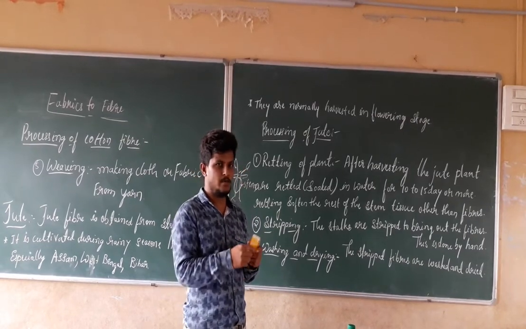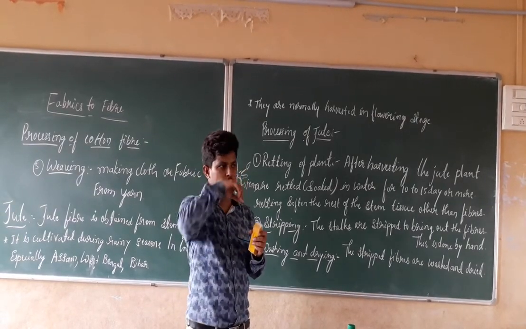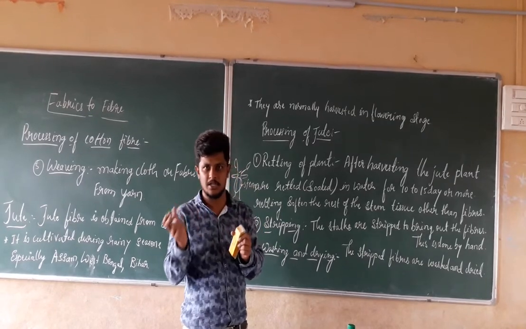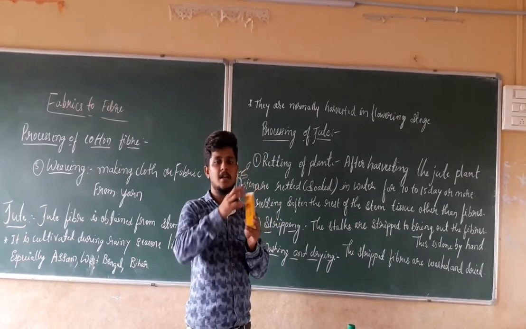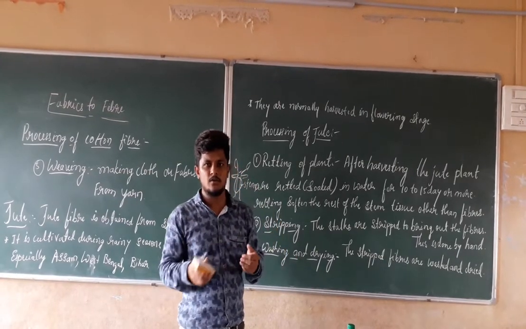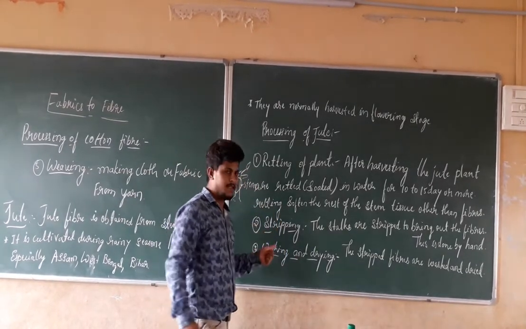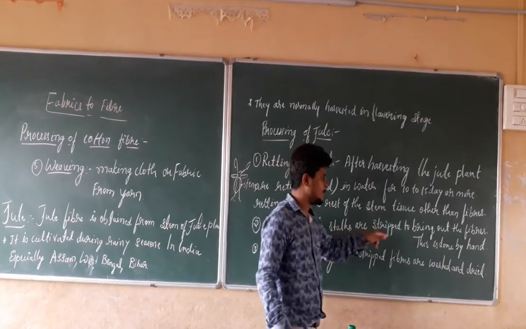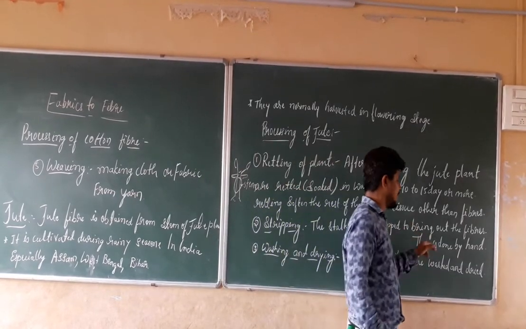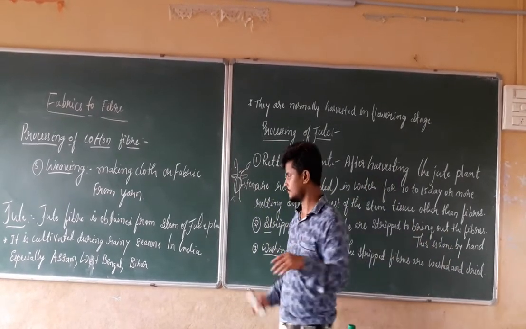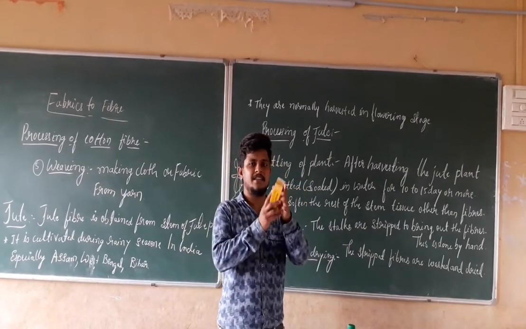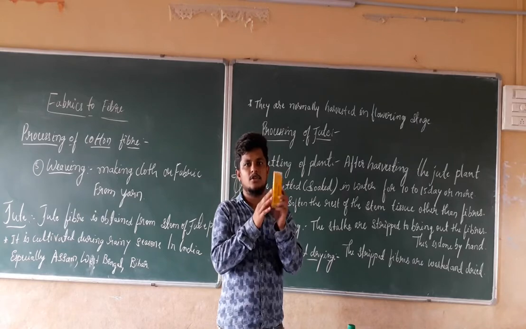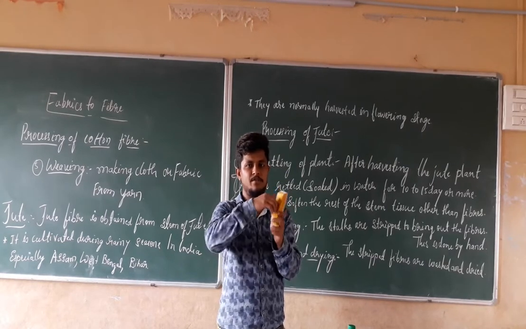In the same manner, removing the covering of the sugar cane is also the stripping of the sugar cane. So the stripping step is nothing but removal. What are we going to remove here? Stripping is when the stalks are stripped to bring out the fibers. This is done by hand. The stalks are these jute plant stems, and we have to strip them out.